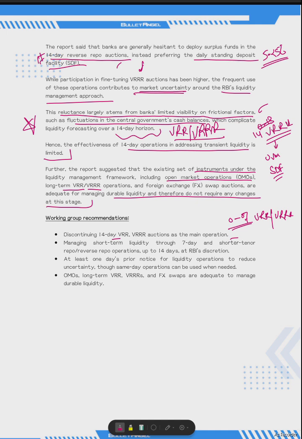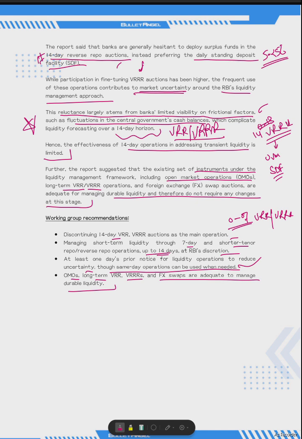Second is managing short-term liquidity through 7 days, this shorter tenure. The RBI discussions up to 14 days say at least 1 day prior notice should be given. To reduce the uncertainty, same-day operations can be used when needed, meaning again at the discretion. Then OMO, long-term VRR and FX are adequate to manage the durable liquidity.